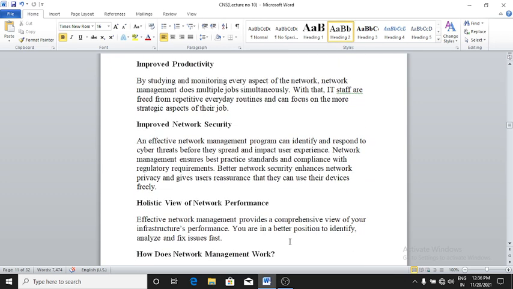We have to improve our network security, right? An effective network management program can identify and respond to cyber threats before they spread and impact user experience. Network management ensures best practice standards and compliance with regulatory requirements. Better network security enhances network privacy and gives users reassurance that they can use their devices freely.